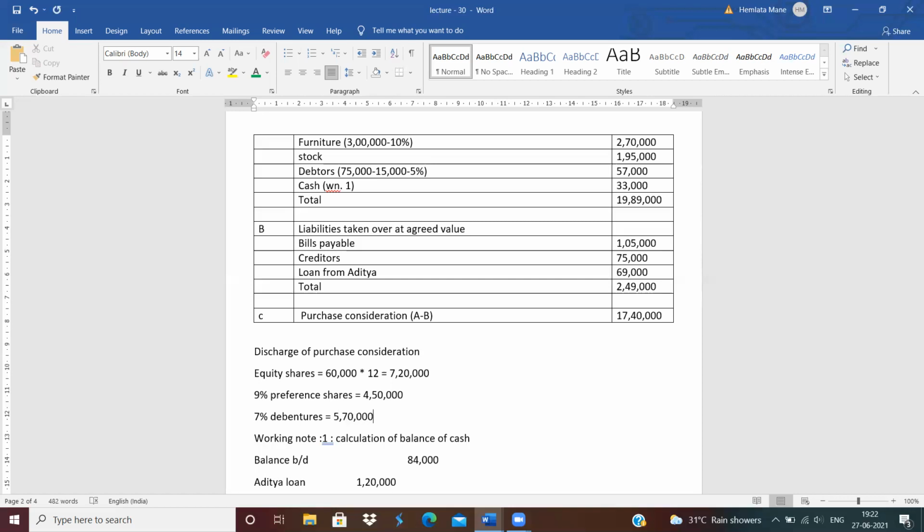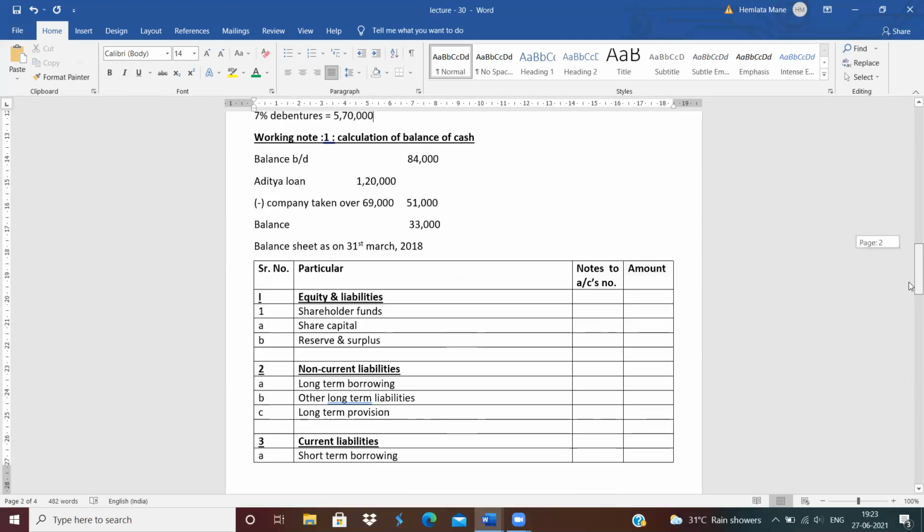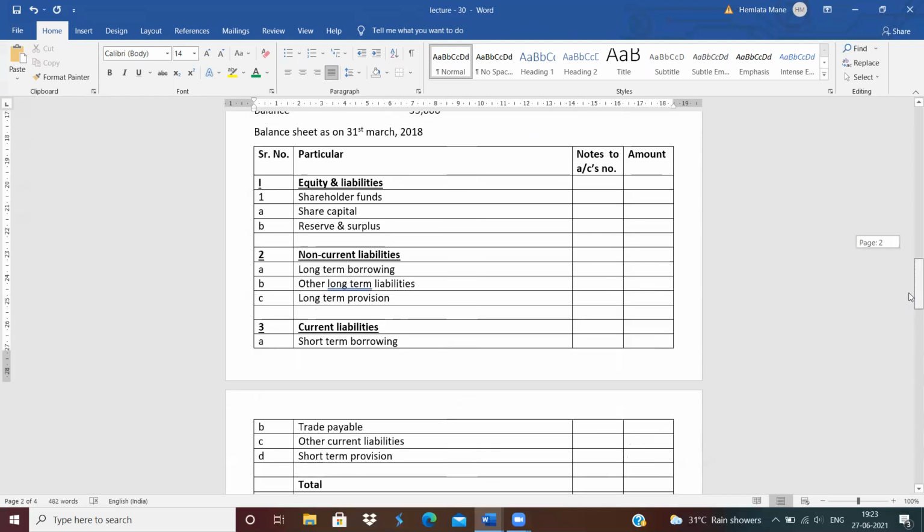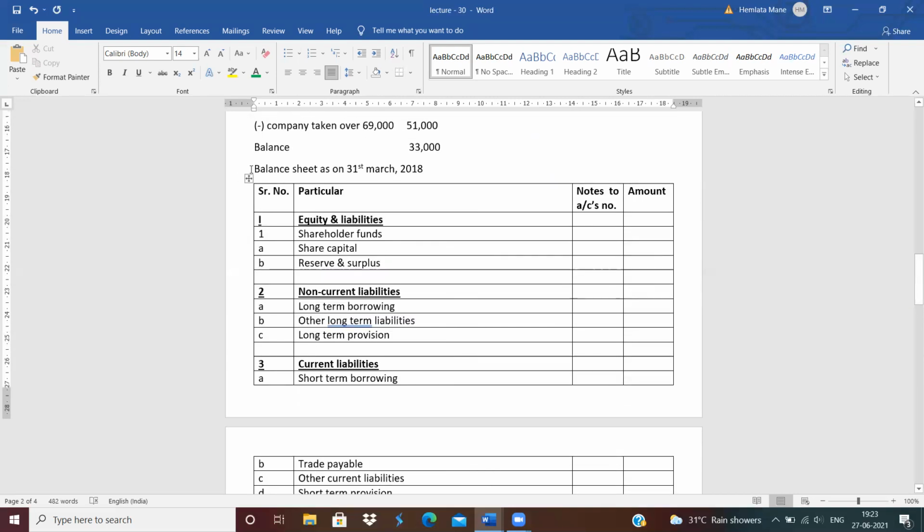Clear? This is the discharge of purchase consideration, means the amount of purchase consideration is received from the company in the form of equity shares, preference shares, and debentures. Clear? Now let's start the balance sheet.